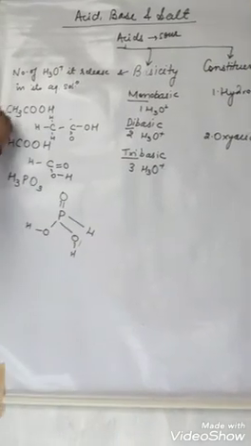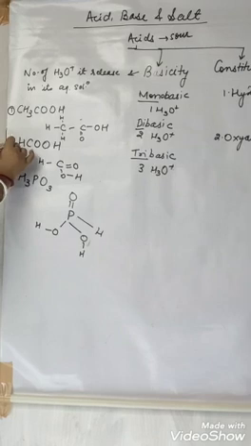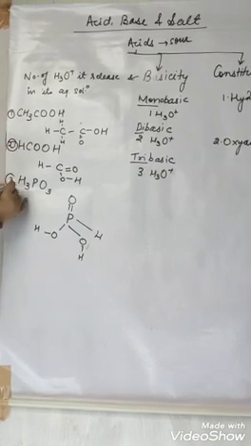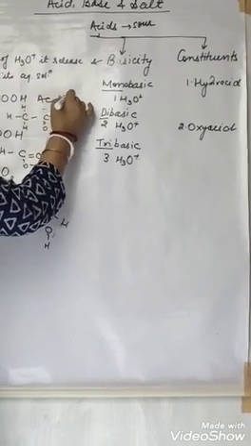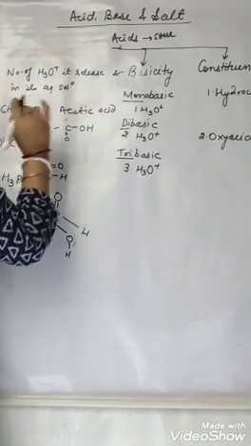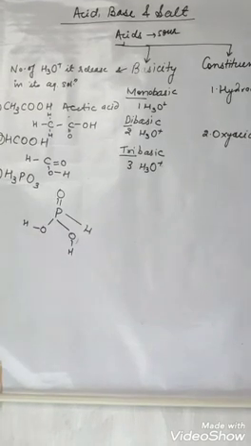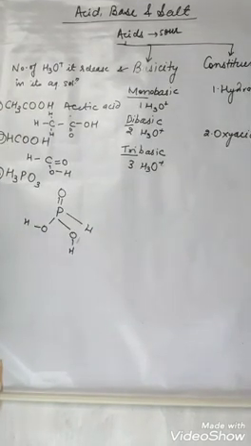Now there are some more examples. See the first one. This is acetic acid, this is formic acid, and this is phosphorus acid. This is acetic acid. See the structure of acetic acid. Its formula is CH3COOH.